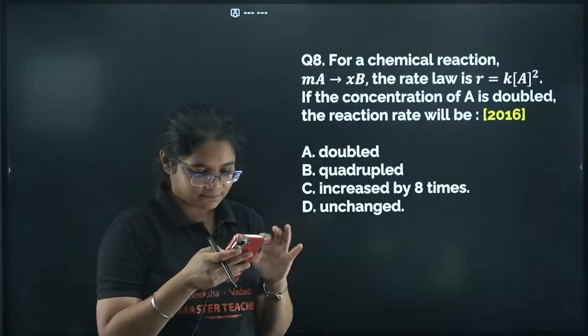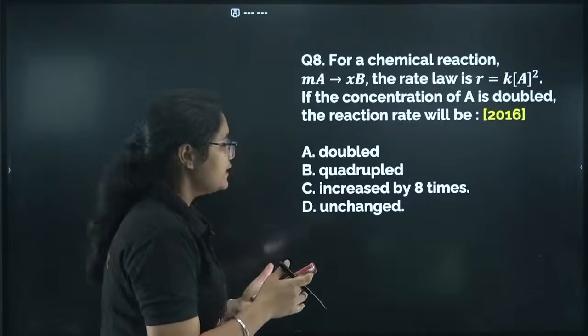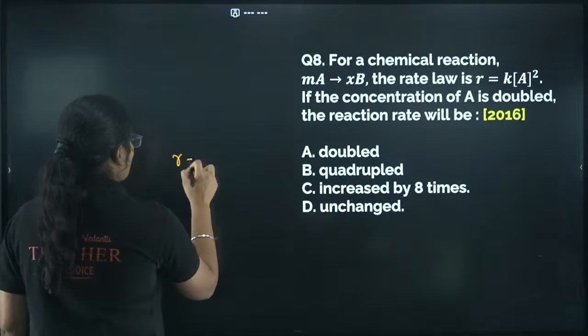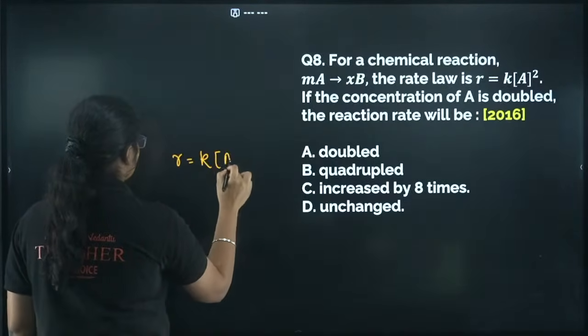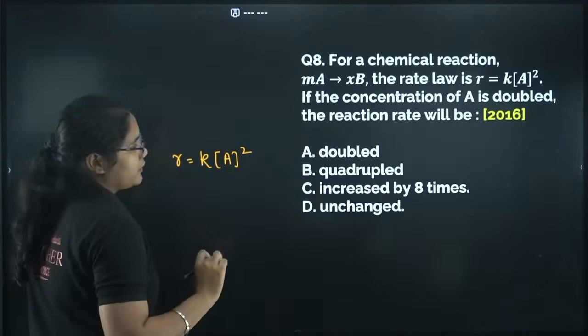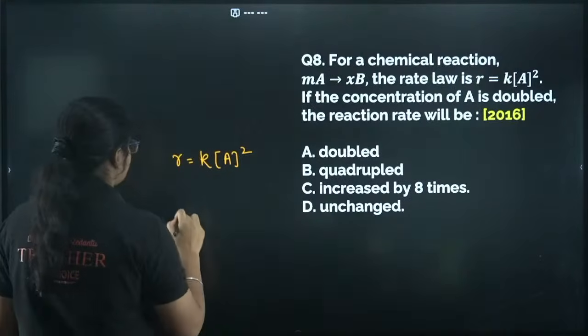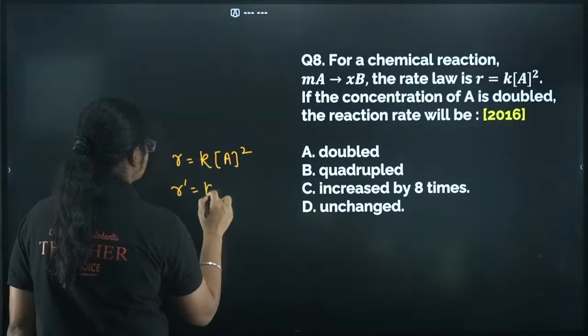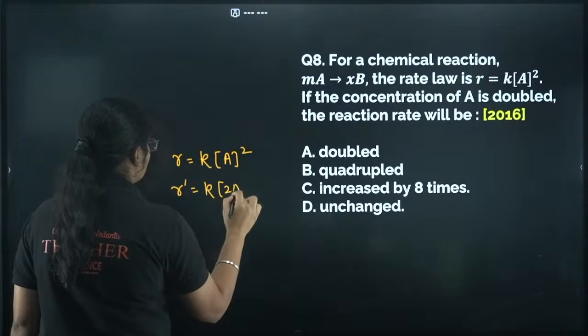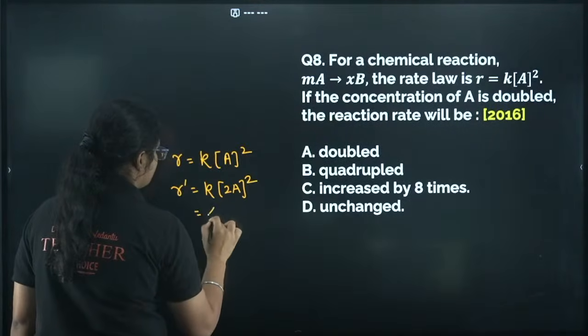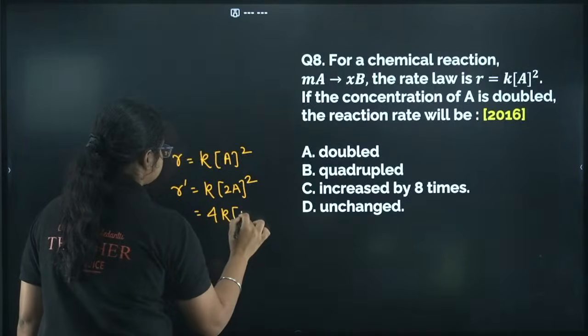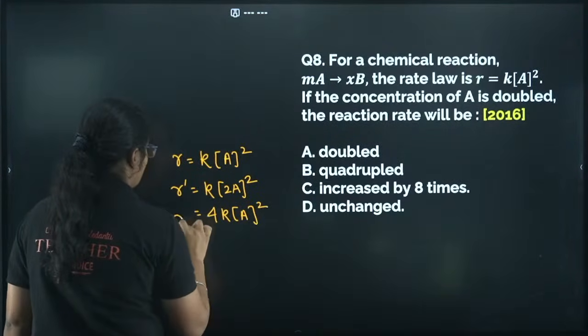This is also a very simple question. Can you people try here? All of you can try on your own now. Rate is equal to k[A]^2. Now if the concentration of A is doubled, R dash is equal to k(2[A])^2, that will become 4k[A]^2.